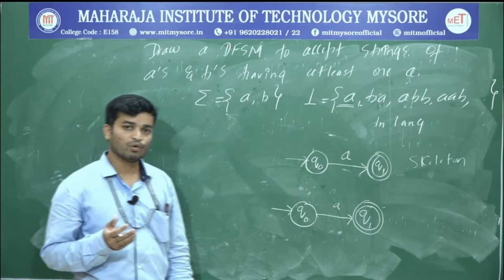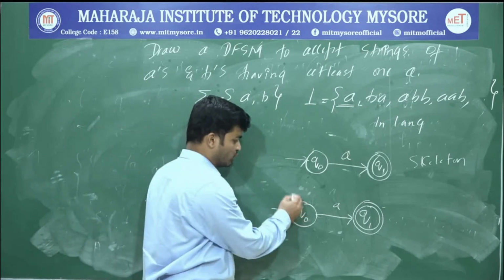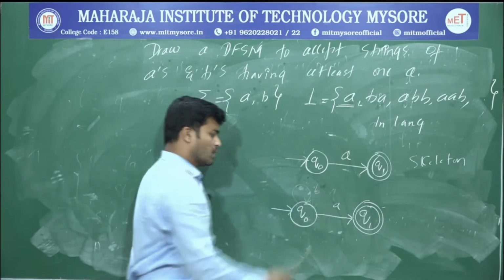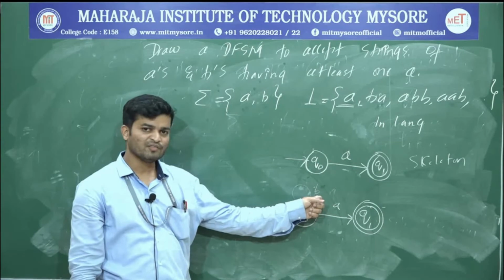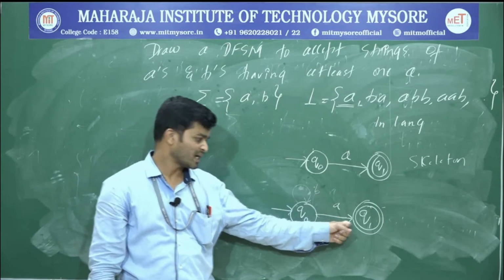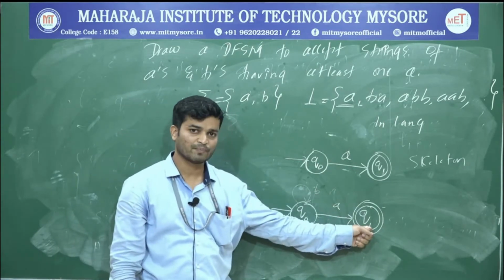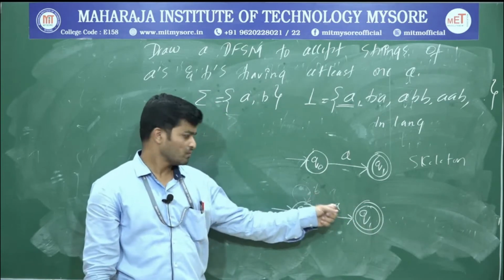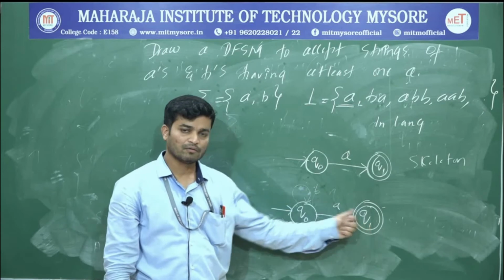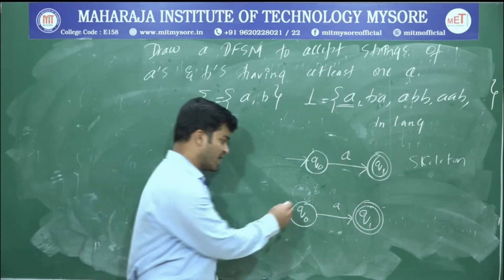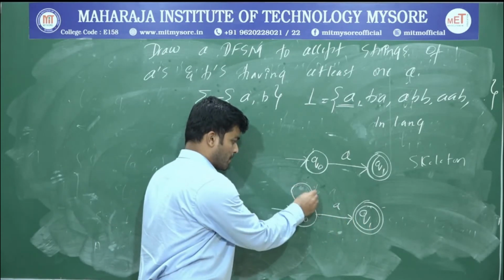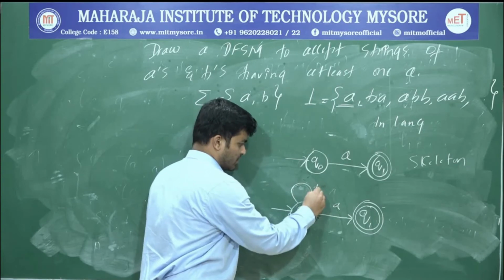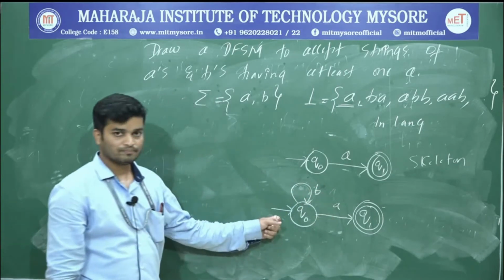First always go with a loop. Suppose I write a loop, what will happen? Then I will get N number of B's followed by 1 A, and that will be accepted, because this is the accepting state. So N number of B's, 1 A, will be accepted. That is a valid string. Therefore, if I write the loop, then that's a valid automata.